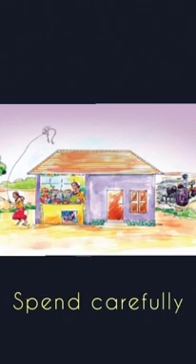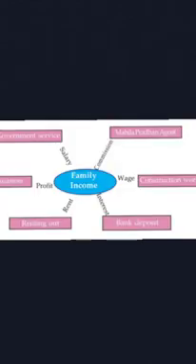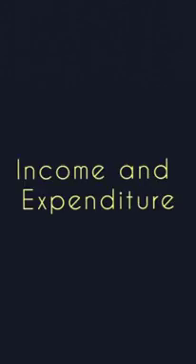So, before that, let's complete our chapter, Spent Carefully. We are in the third part of the chapter, and the portion is about family income and expenditure. Now, you must be aware of income and expenditure, right? We studied about different sources of income for a family and how we spend our income for our expenses, and we learned about the habit of thrift. Now, let's learn about the income and expenditure of a family for a month.